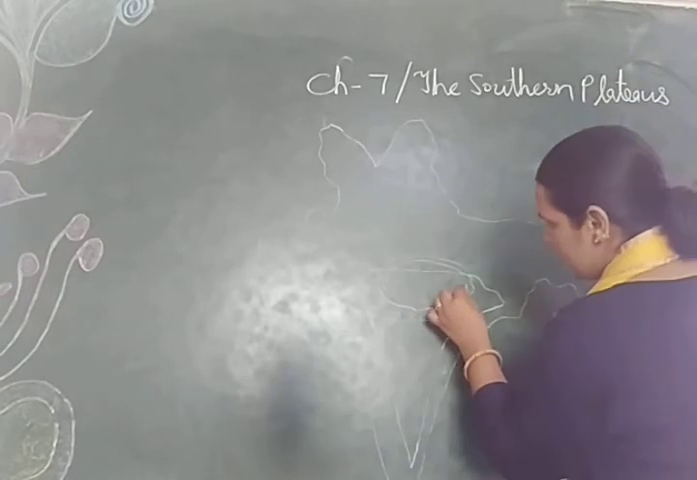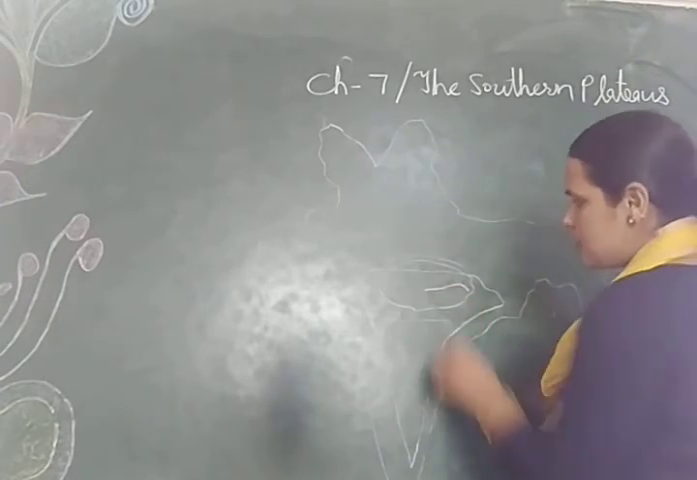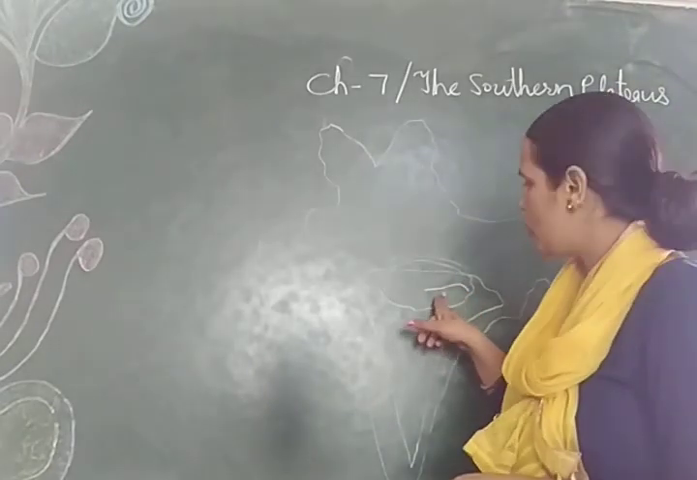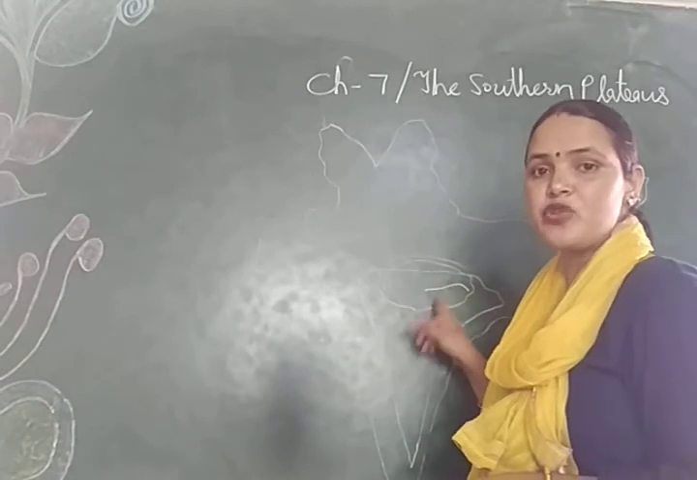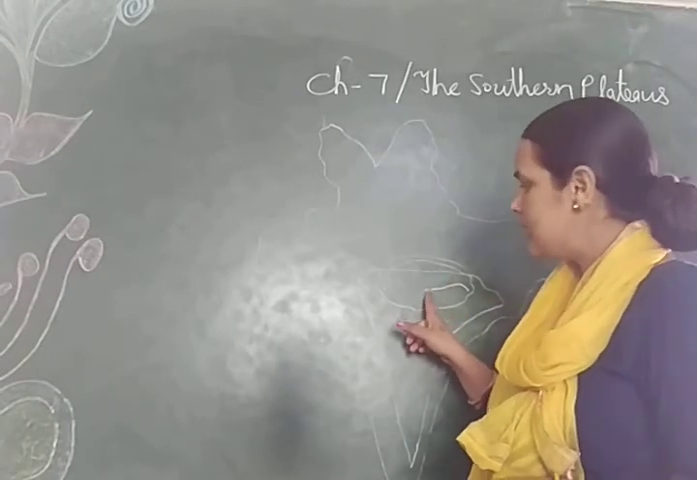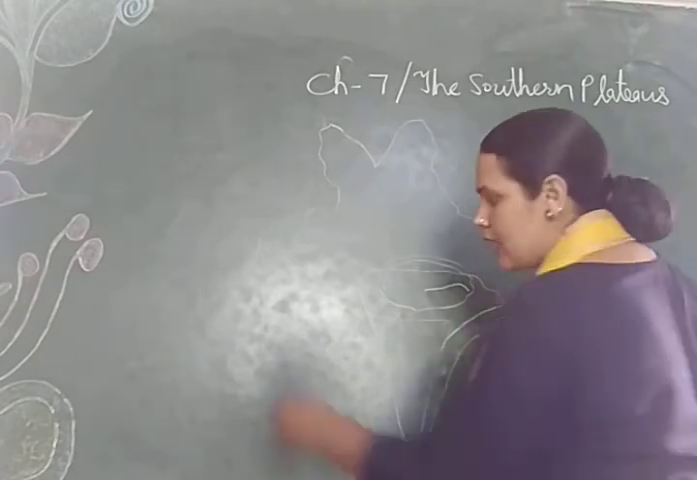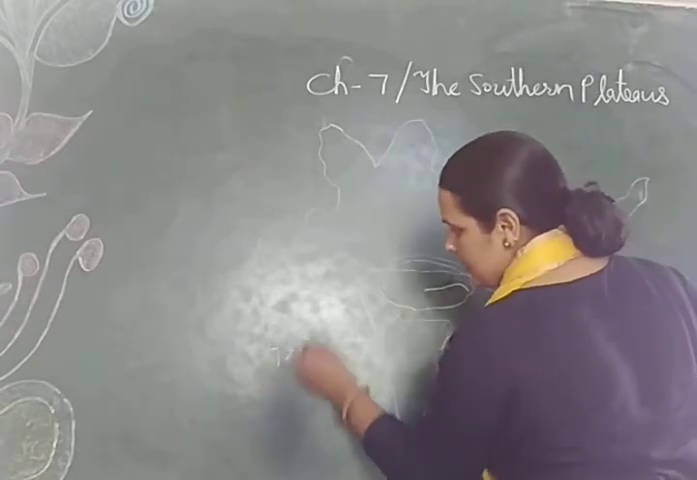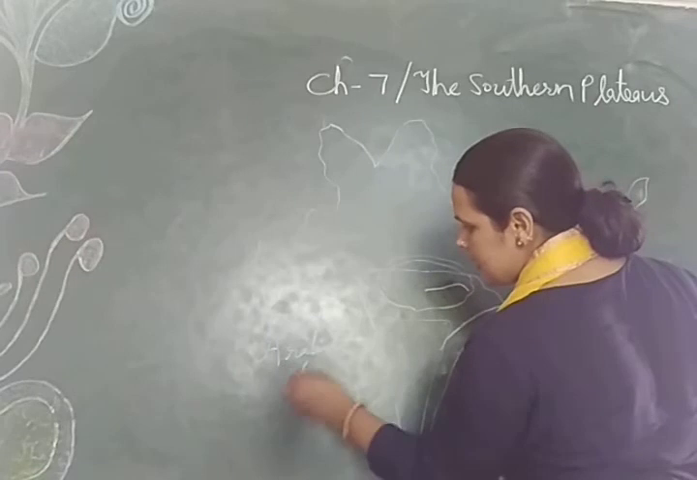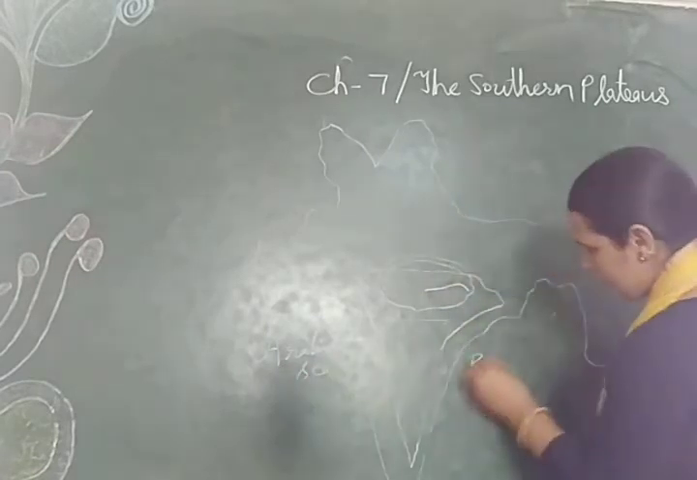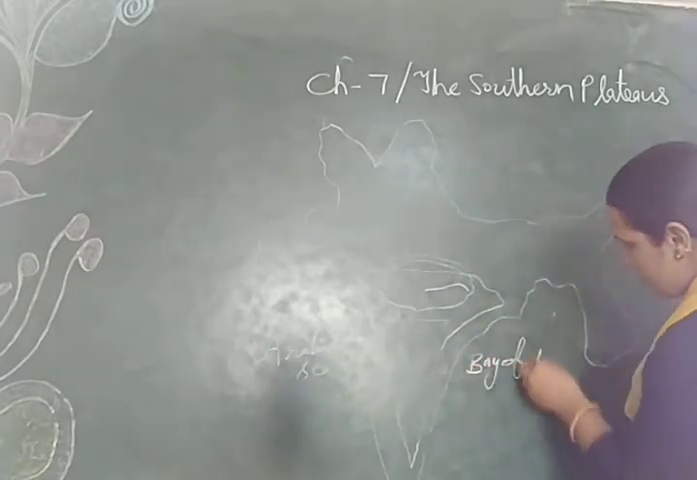River Narmada, which flows through Madhya Pradesh, through the central highlands, flows towards the west and at last merges in the Arabian Sea. Here is the Arabian Sea. It is the Bay of Bengal.